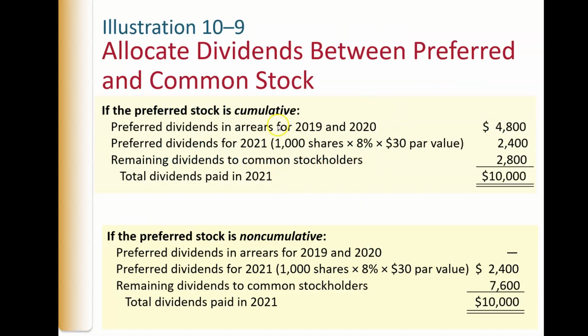And the way that works, if it's cumulative, and I'm not going to go through this because we're going to do an example of this, but you can read through this if you want. Essentially, if it's cumulative, you have to go back and pay in arrears, and if it's not, you don't. But in any case, preferred shareholders get paid first before common stockholders get anything.